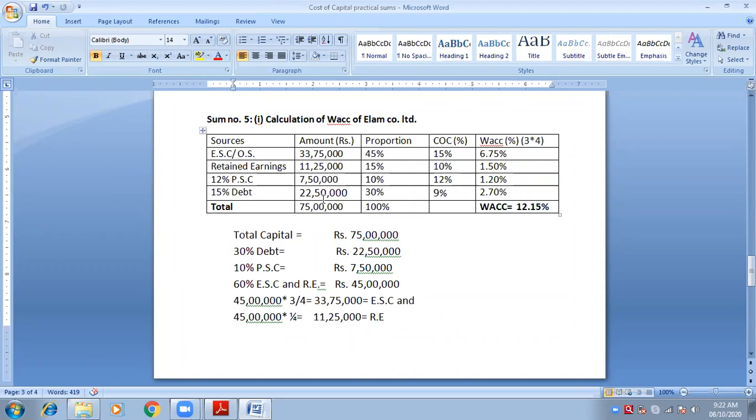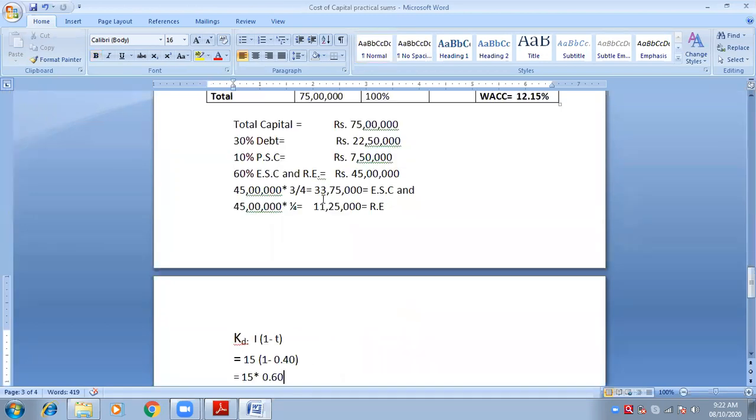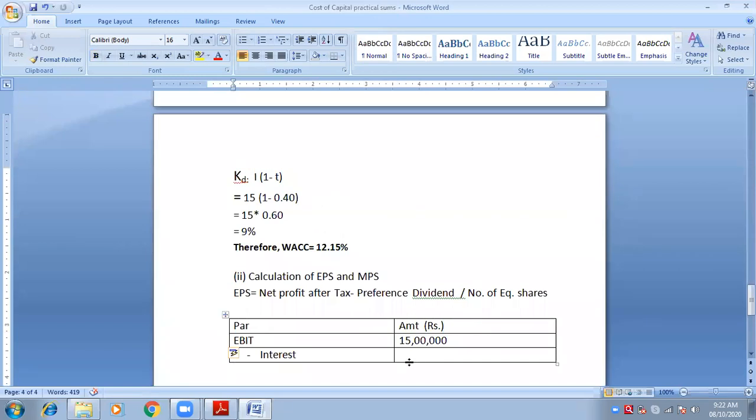Cost of debentures, cost of debt, sorry. Cost of debt means interest. Interest is there and I will have to pay interest. So what is the amount of interest? Can anybody help me out? What is 15% of 22,50,000? 3,37,500. Yes, ma'am, 3,37,500.